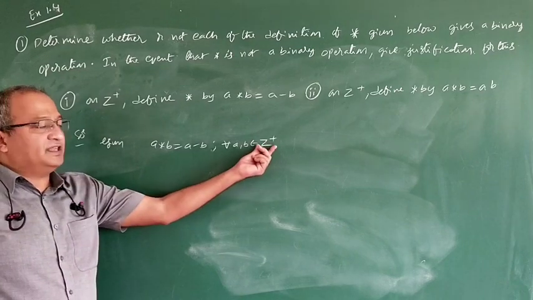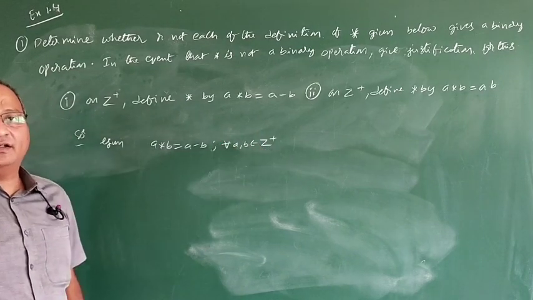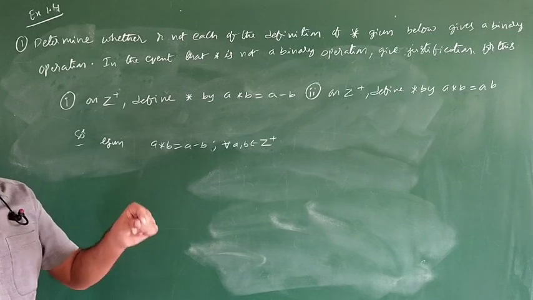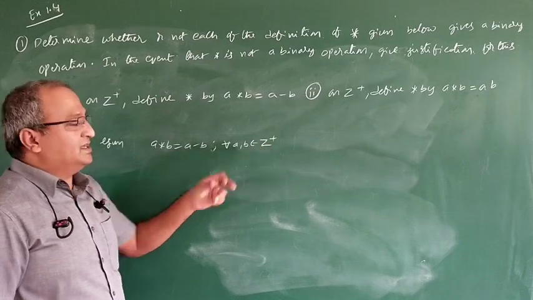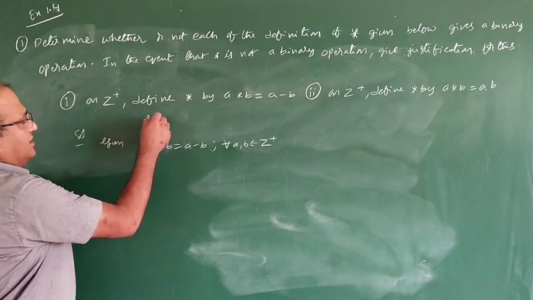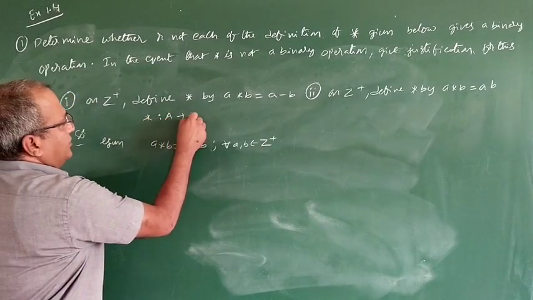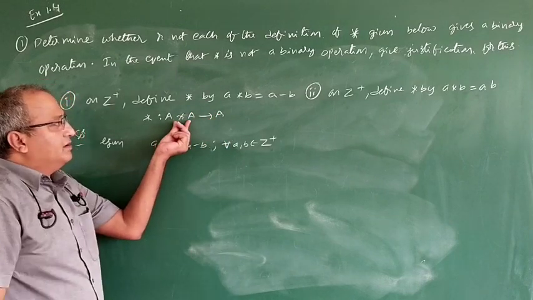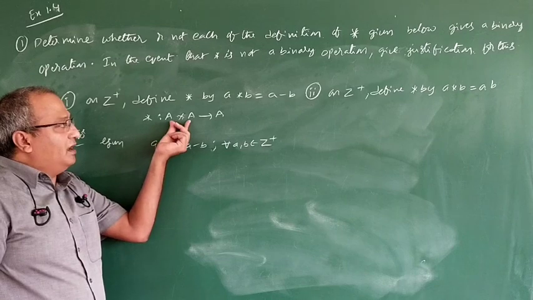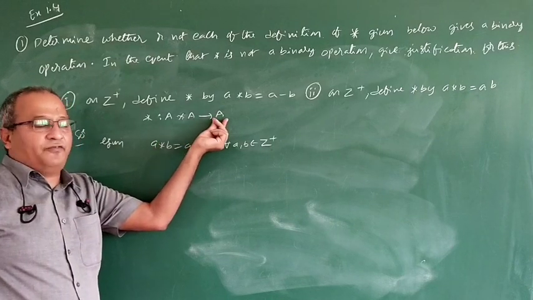Minus 2 is not there. As per the definition, after doing the operation, the element we get must also belong to Z plus. What is the definition of star? It is a binary operation A cross A to A. Means after doing the operation on these two elements of A, once again we have to get an element of A.